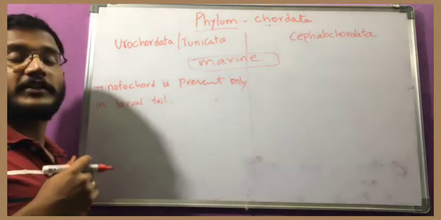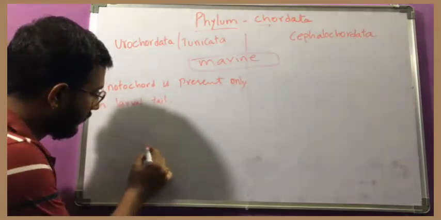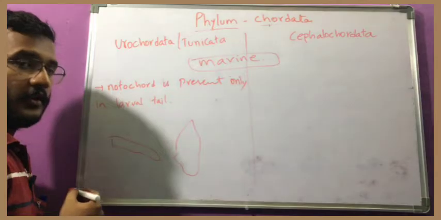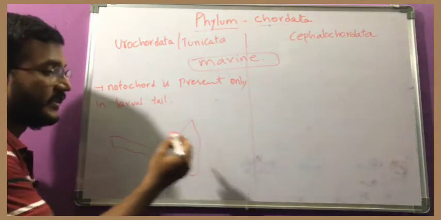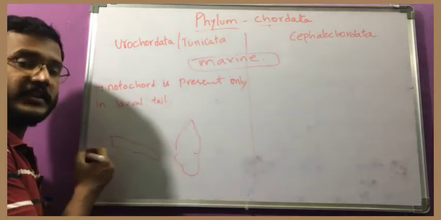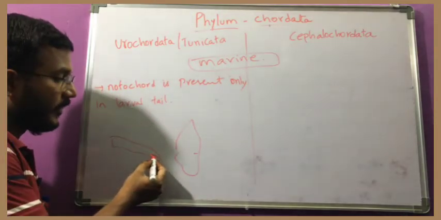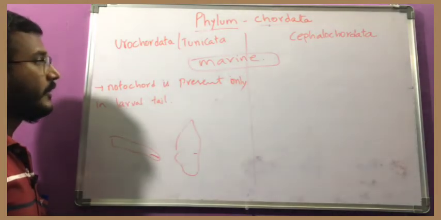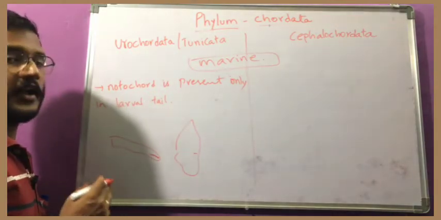So this notochord is present in the larval stage, and this is the adult stage. Notochord is not at all present in the adult, and in the larval stage also it is not present in the entire body. It is present only in the tail region. Okay, the notochord is present only in the larval tail.